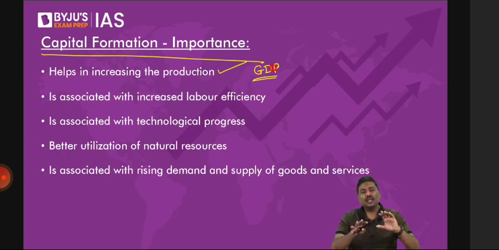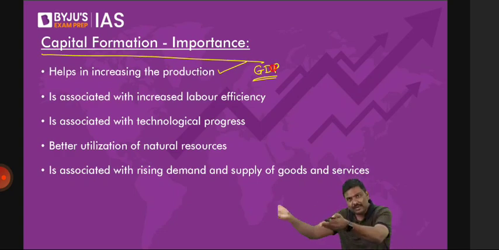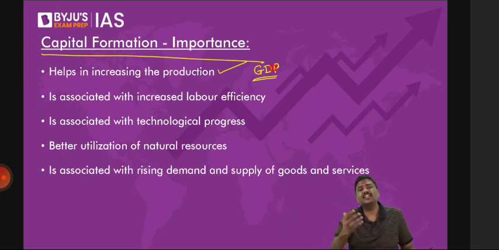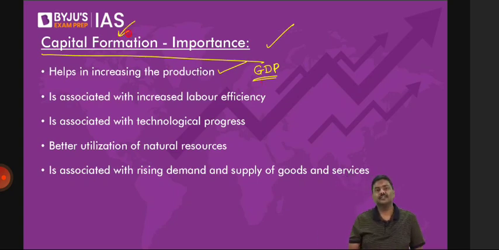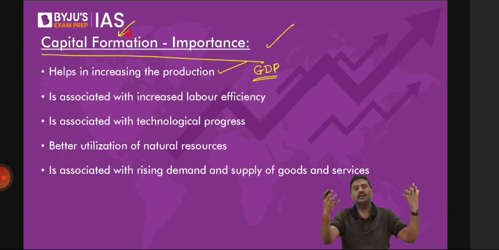How do you increase GDP? How do you increase the market price of all the goods and services? Increase production. Increase production, and automatically your GDP will increase. Now you want to increase production. How can you increase production? You need to invest. And if you keep on investing more and more, is it not capital formation? Compared to last year, you have invested, let's say, 100 crore rupees. That is capital formation. So one, increase production, increase GDP.